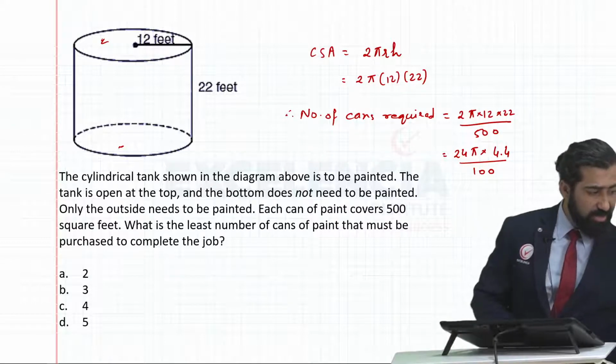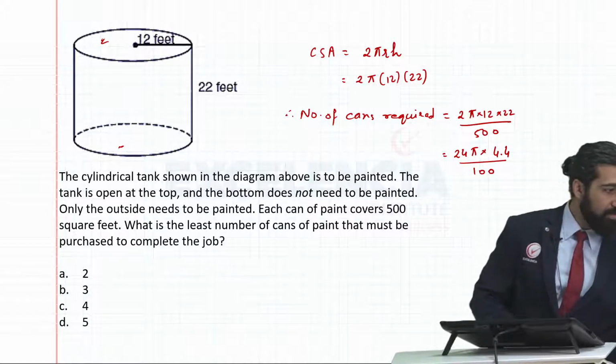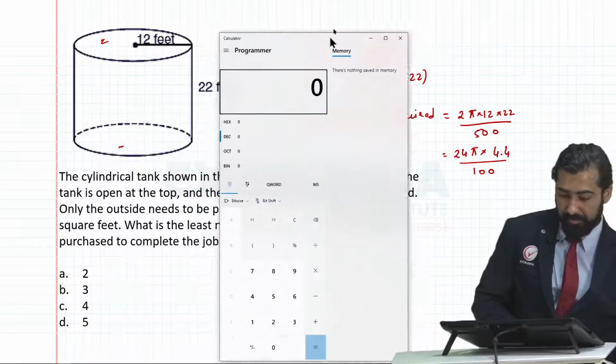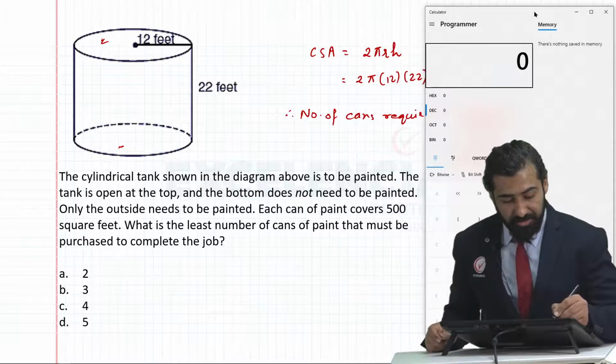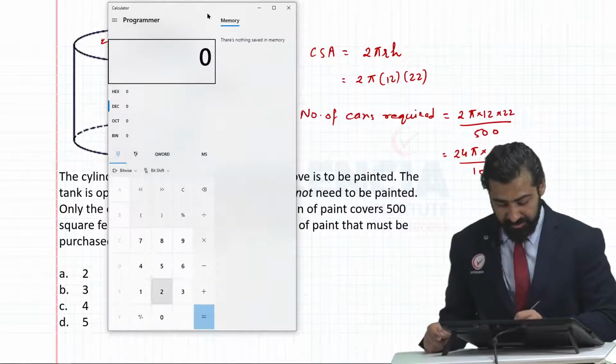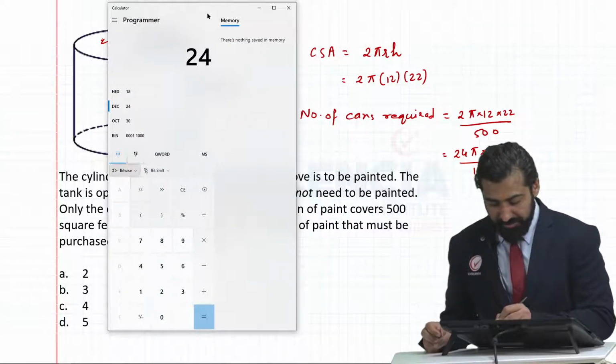Let's bring the calculator up here. How much are we getting?